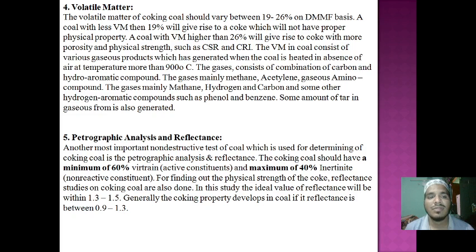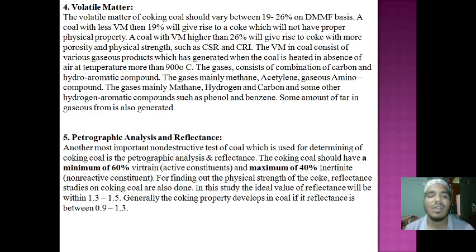A coal with less VM, if the volatile matter is less than 19%, will not give proper physical properties. If it is more than 26%, it gives different properties, like strength. Beyond the volatile matter limit, the coke strength, CSR, CRI, different types of strength of the material will be affected by the volatile matter.